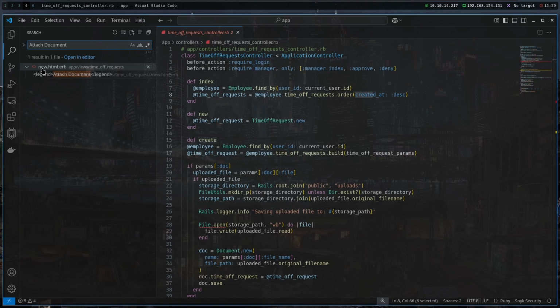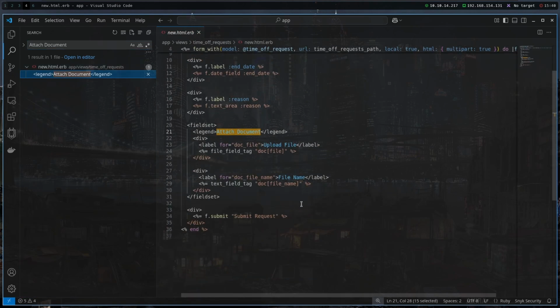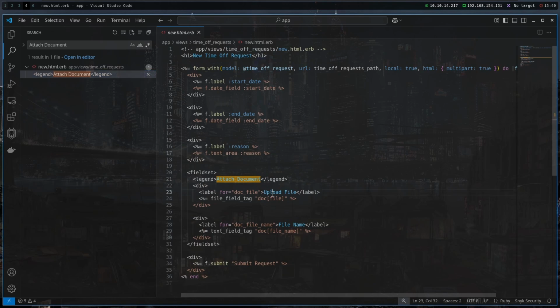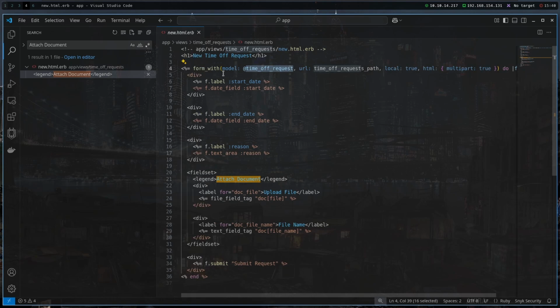We can see that in new.html.erb we have this attached document, and we are uploading a file and submitting something. There's this form with a TimeOff request URL. I actually have no idea what this does because, as I said, I don't really know Ruby. So let me try to figure out how this works.